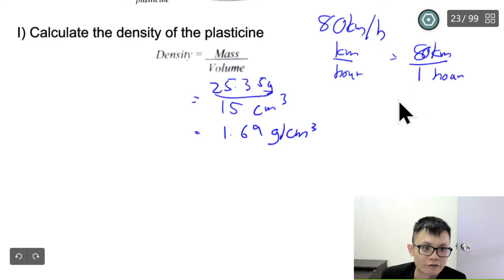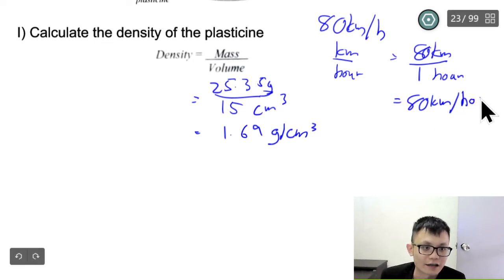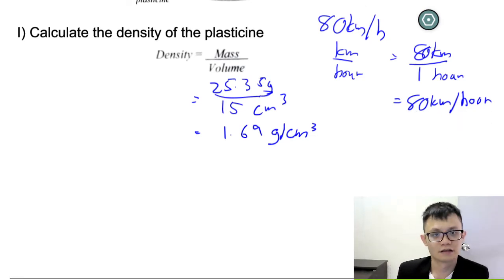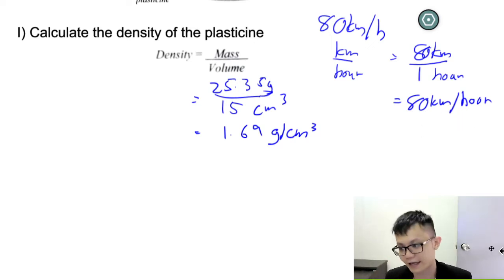That's why we write 80 km per hour, this one is divided per 1 hour. 1 hour means I just write hour, okay? So your daddy cannot drive too fast because the sign on the road is just 80 km per 1 hour. In 1 hour only can move 80 km.